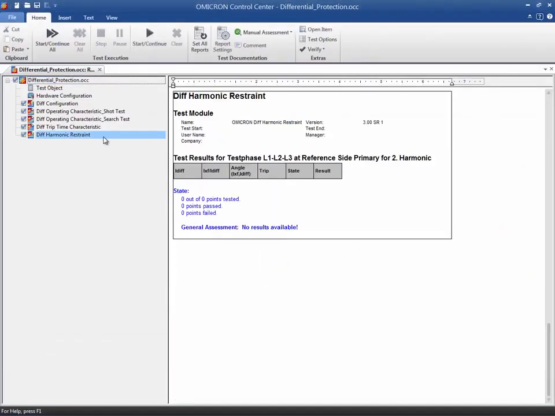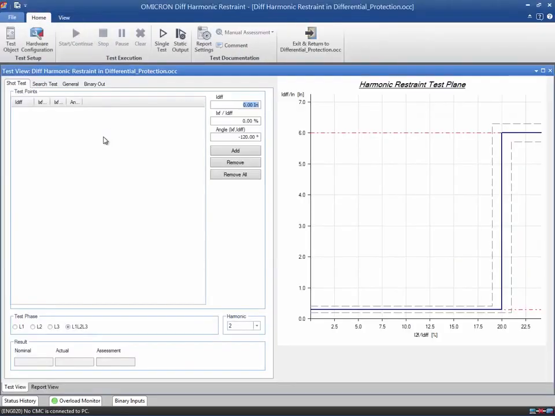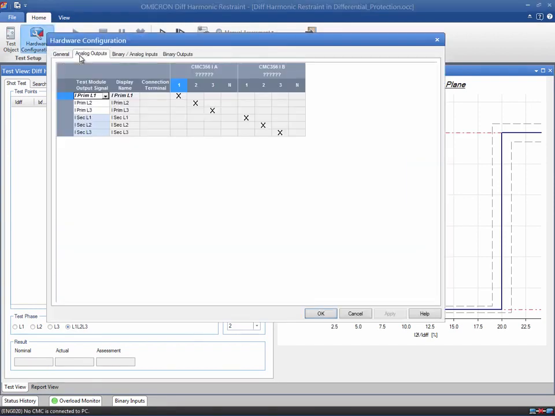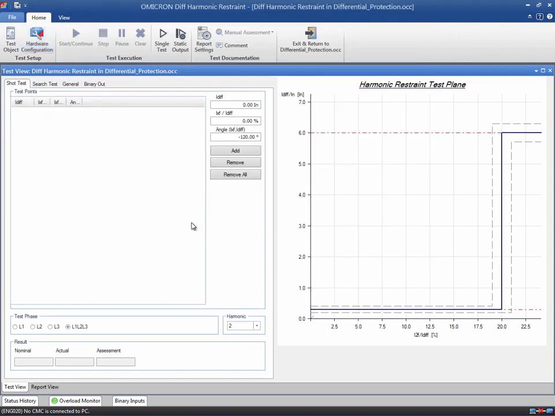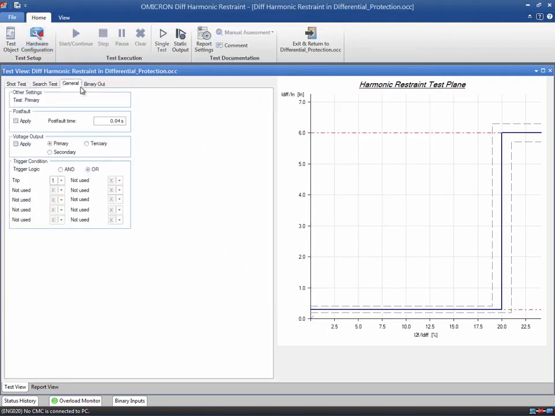Now it is time to open the diff harmonic restraint test module. Again, verify that the current outputs and the trip signal are enabled in the local hardware configuration. In a similar way to the other test modules, the General tab allows you to apply a post-fault, a voltage output, and change the trigger condition. In the diff harmonic restraint test module, you can perform a search test or a shot test. It is not possible to run both in the same test module, so we will show you the shot test first.